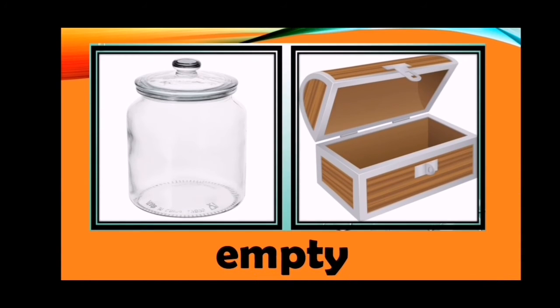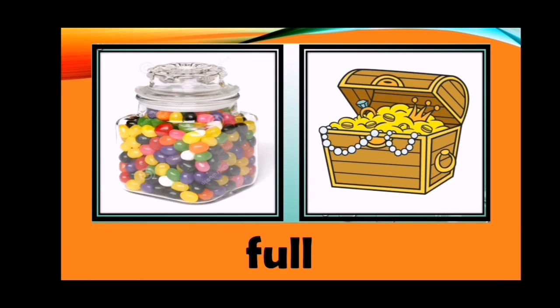Let's take a look at the opposite words, empty and full. Say the words, empty and full. Do you still remember our lesson in science about empty and full? Let's take a look at them again. Take a look at the jar and the chest. Do you see something inside them? There is nothing inside them because they are empty. This is empty.